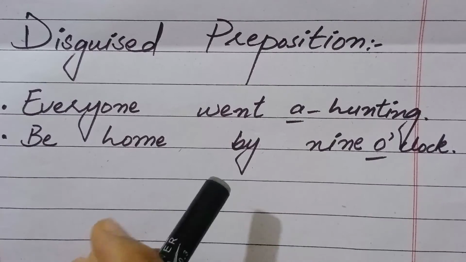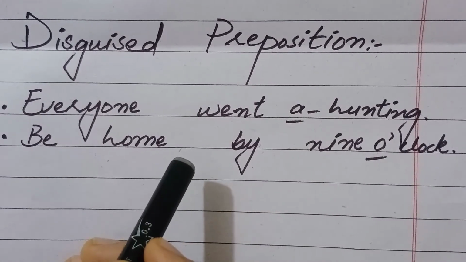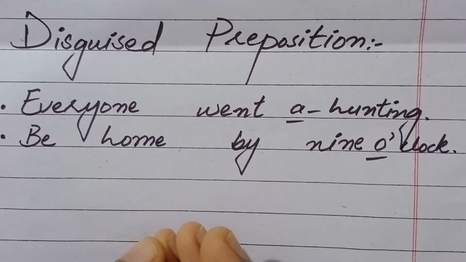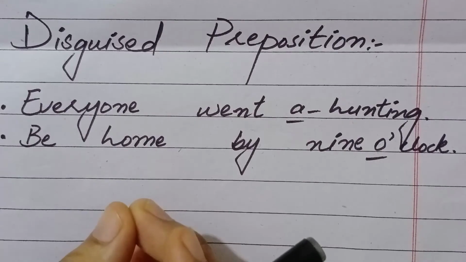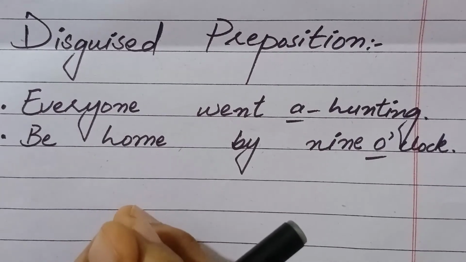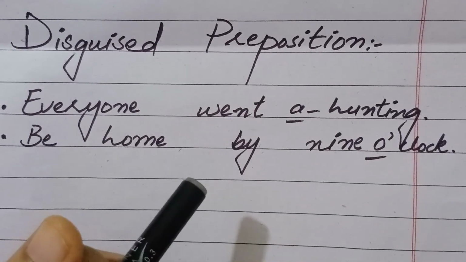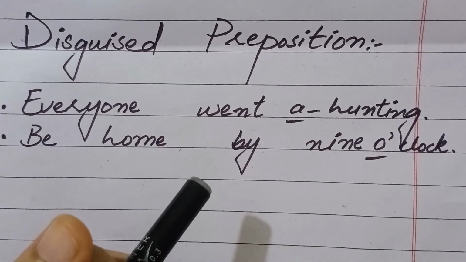Now guys, let's have a quick recap of today's video. In today's video, I have told you about preposition and its 5 kinds. The first one is simple preposition, second is compound preposition, third is phrase preposition, fourth is participle preposition, and the last is disguise preposition.